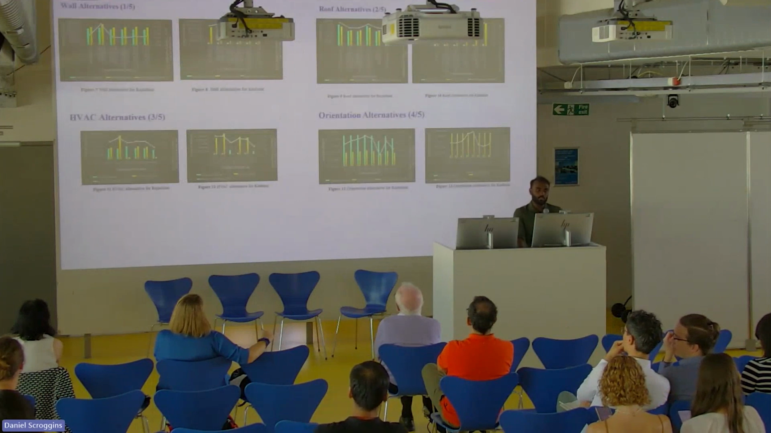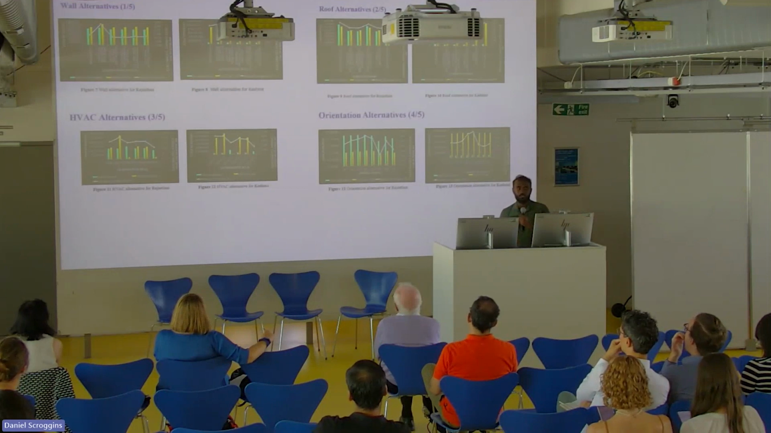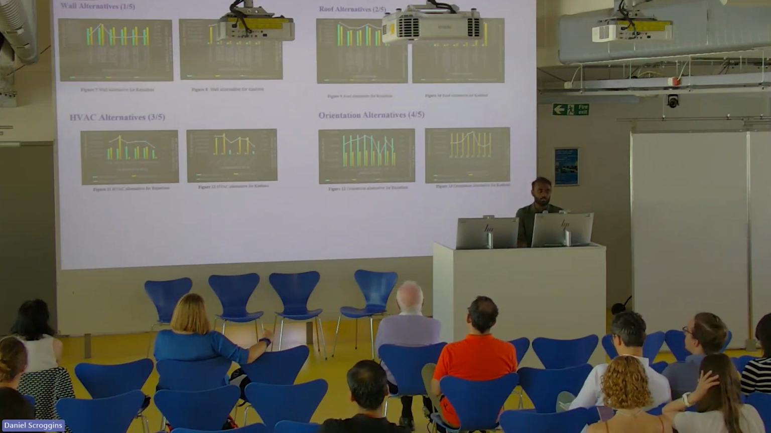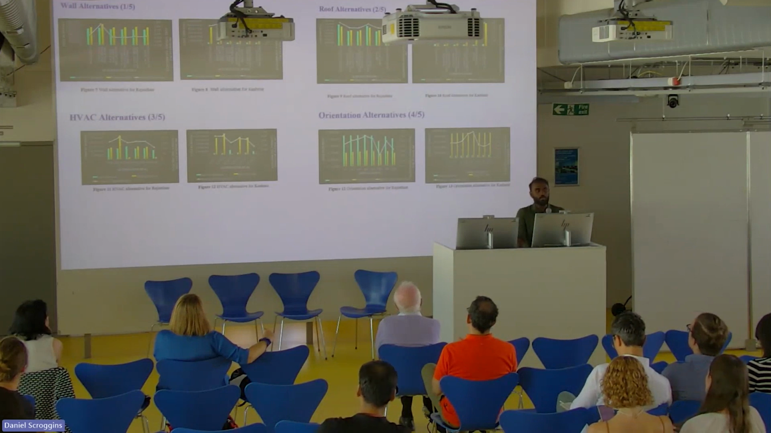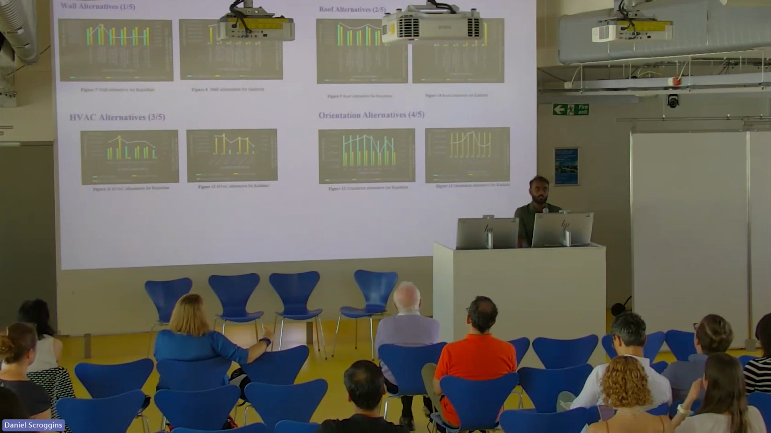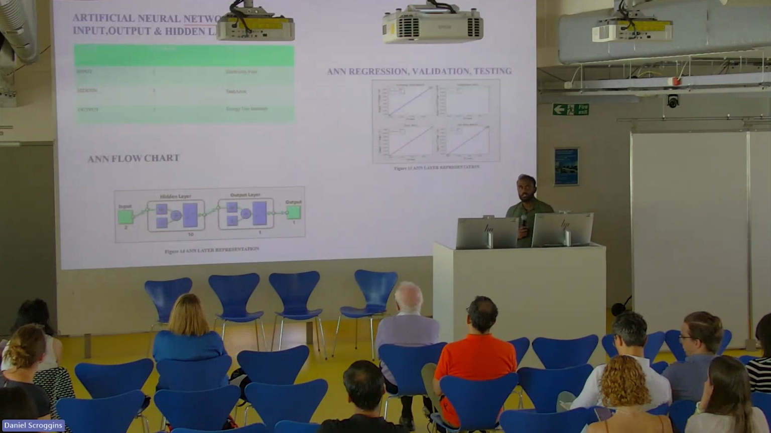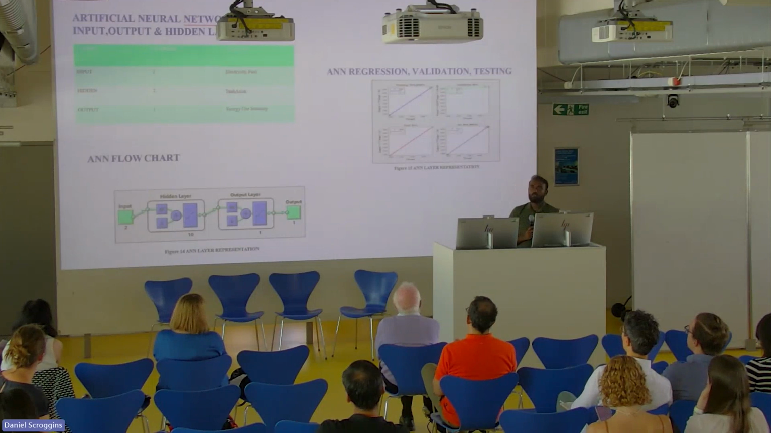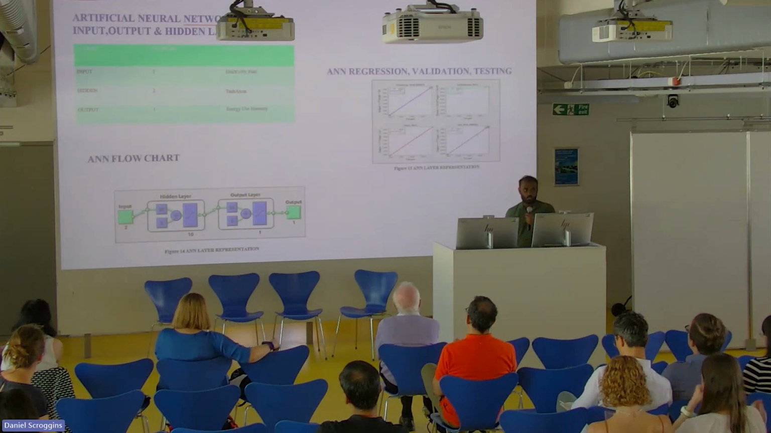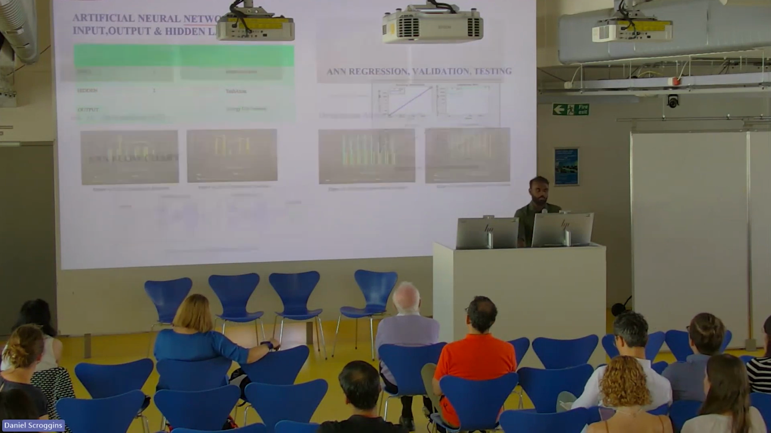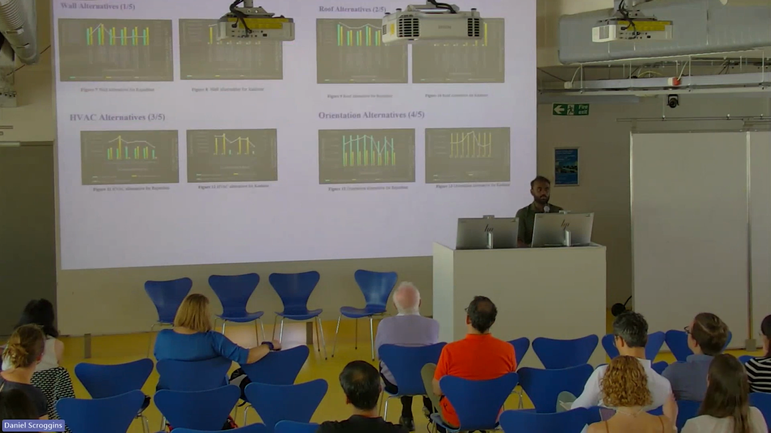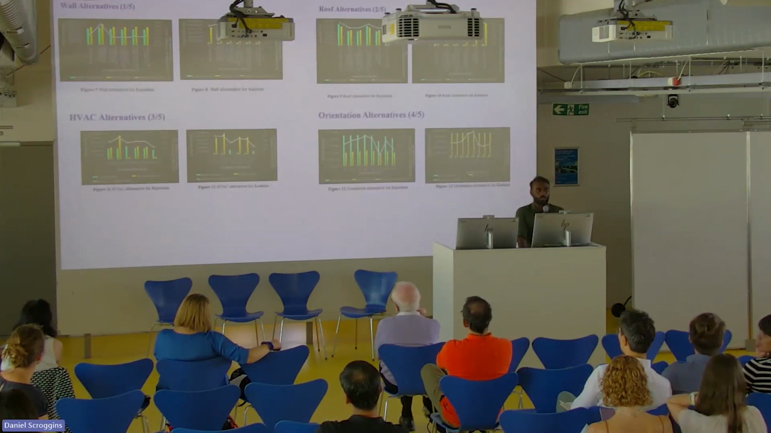And these are the alternatives which I tried. These alternatives were simulated in Green Building Studio, and the materials I selected using literature reviews. From this, I chose the best alternative materials for all the wall alternatives, roof alternatives, HVAC alternatives, and orientation alternatives. From these results, I did the artificial neural networking. The input which I gave was the net zero energy standards which I took from GRIHA, and the output is the results which I got from the previous alternative results, which is the energy consumption and the cost in rupees.